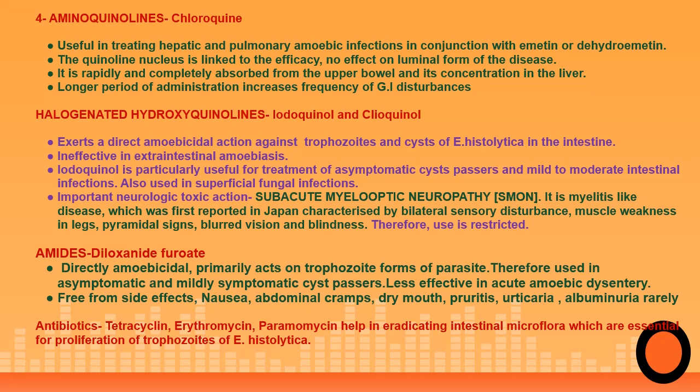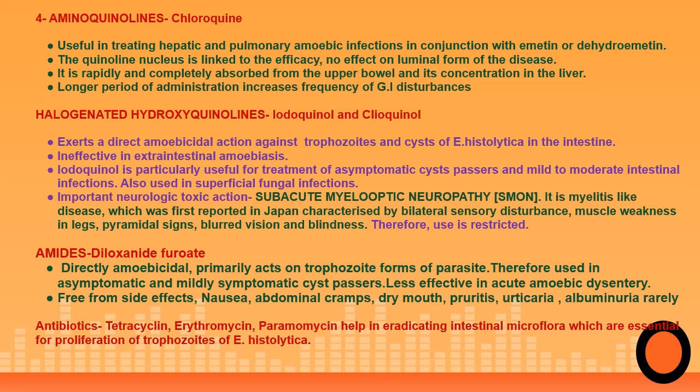The next drugs are halogenated hydroxyquinolones, like iodoquinol and clioquinol, which are drugs used for the treatment of luminal amoebiasis, primarily acting in the bowel lumen. They exert a direct amoebicidal action against the trophozoites and cysts of Entamoeba histolytica in the intestine.